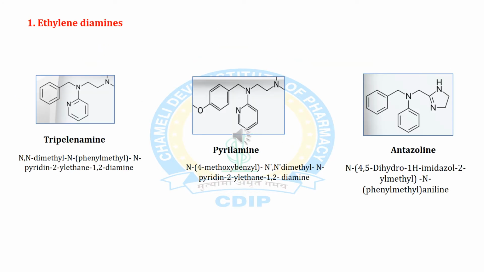So right now we are coming to the first class of H1 antagonists, or first generation first class. First is ethylenediamines. In this, there are 3 drugs: tripelennamine, pyrilamine, and antazoline. You can see the structure of these 3 drugs. The structures are almost the same, but the basic variation of the side chain takes place.